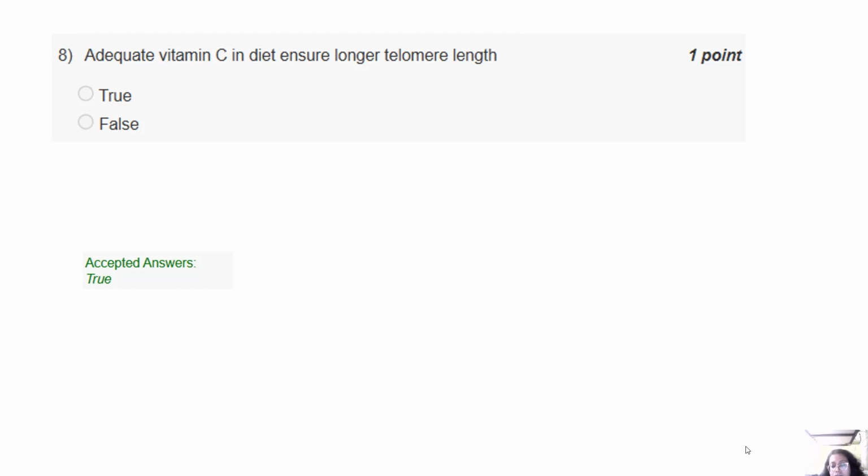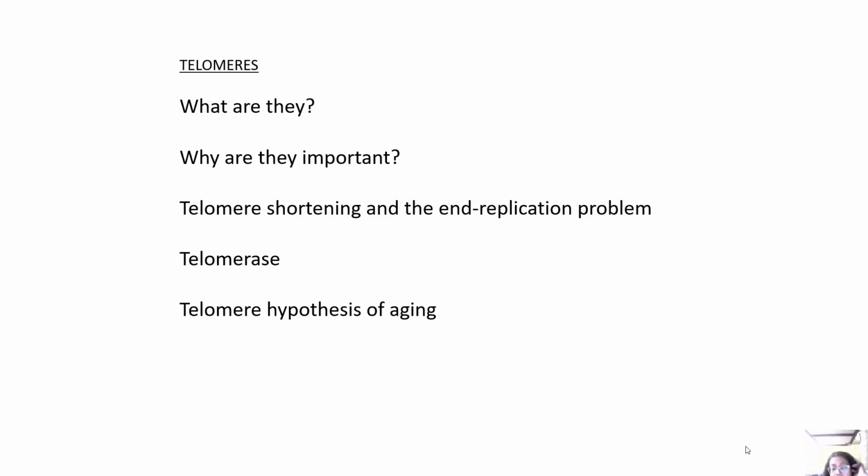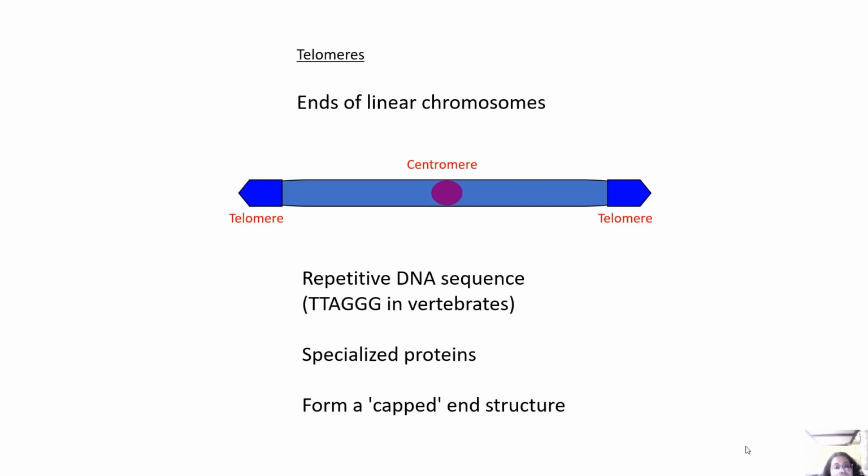So, what is the basic correlation between these two things? Telomeres I've already talked about a lot in my previous classes. Still, a bit of a recap. What are they? Why are they important? Telomere shortening and the end replication problem, and the telomere hypothesis of aging. These are the ends of linear chromosomes basically.